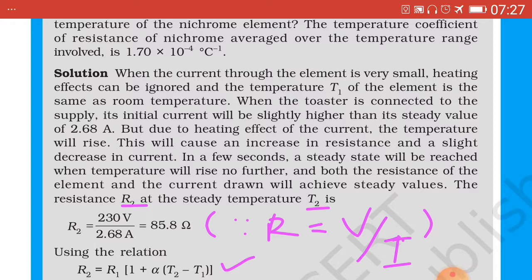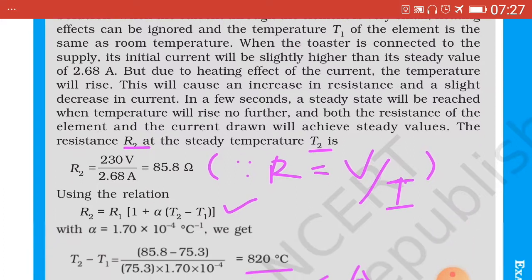So R2 equals 230 upon 2.68. Why? Because R equals V upon I, the standard formula, and substituting the values of V and I from the data, we get this equal to 85.8 ohms.